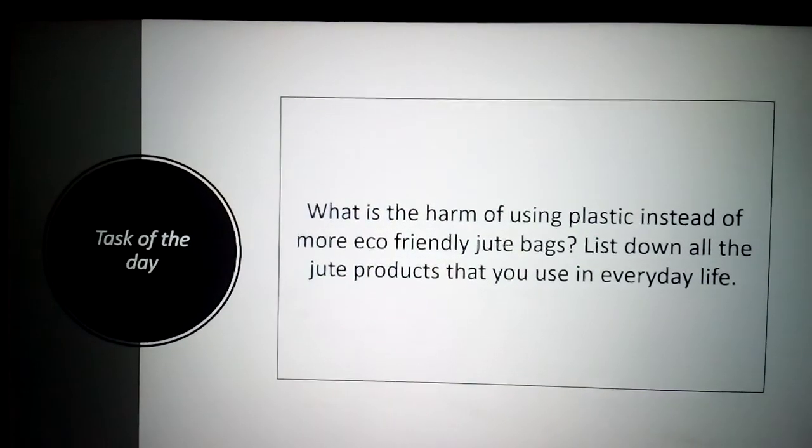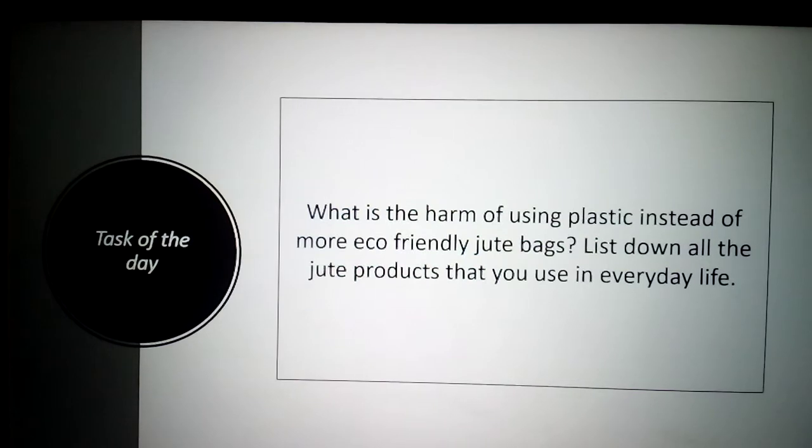Today's task of the day is, so here it is harmful to use plastic. Instead, eco-friendly, we are using the jute bags. List down all the jute products that you use in everyday life.